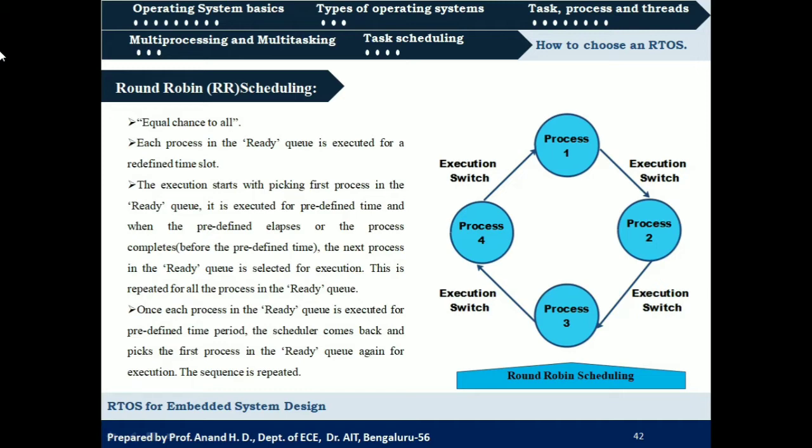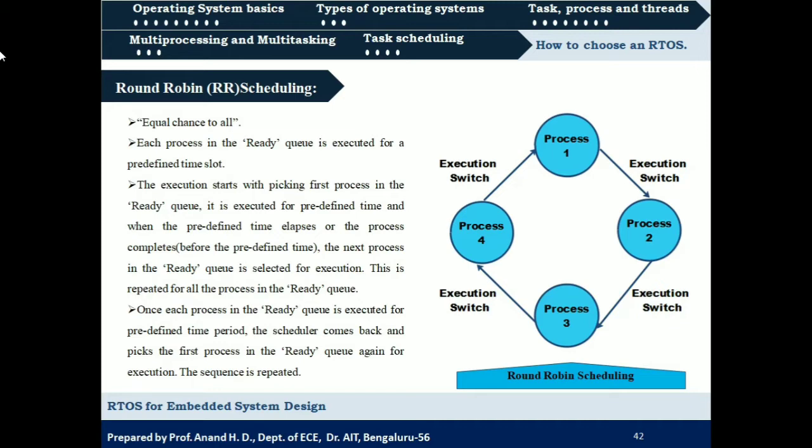Okay, what are the points regarding round robin scheduling that we need to know? It emphasizes an equal chance to all. So all the processes or tasks in the ready queue will get an equal opportunity to execute. Each process in the ready queue is executed for a predefined time slot. So a time slot is pre-decided for every process or task in a ready queue to be executed.